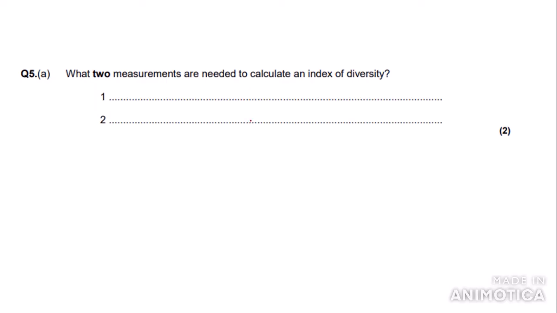Right, so let's go on to the next question. Part A: what two measurements are needed to calculate an index of diversity? As we said earlier, this is a pretty easy question. So the number of individuals of each species and the total number of individuals of all species.